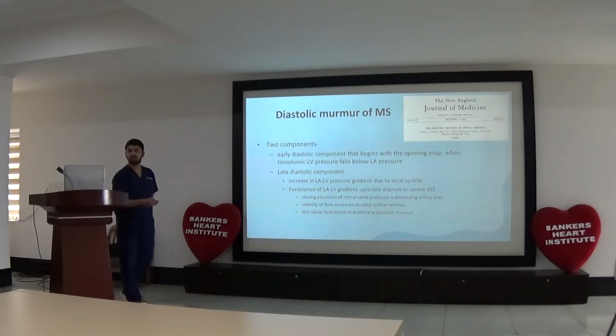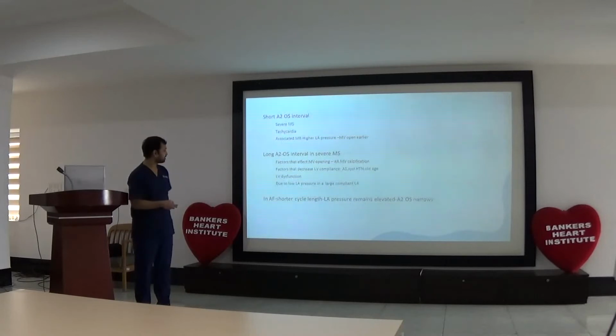Coming to the murmur in diastolic, murmur in MS. A2OS will be narrow in AF or it will be variable? It's variable. Why narrow? It's shorter cycles. Yeah, but some of the pulses will come afterwards. It may not always be narrow. Yes, it's variable. So it's a variable A2OS.